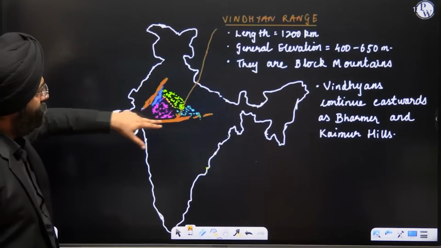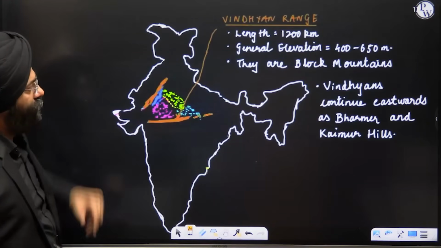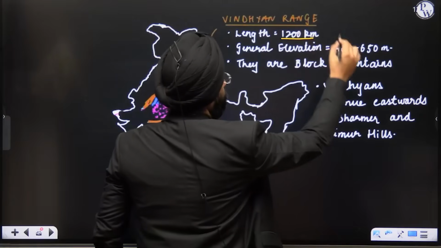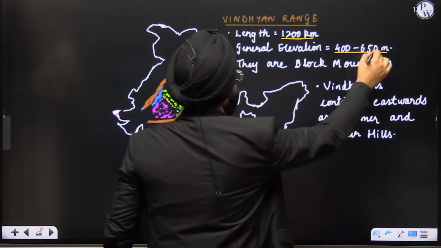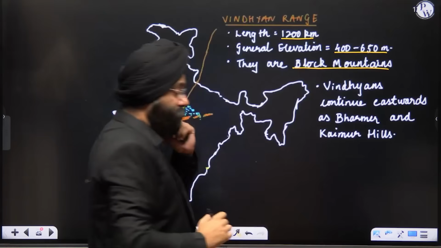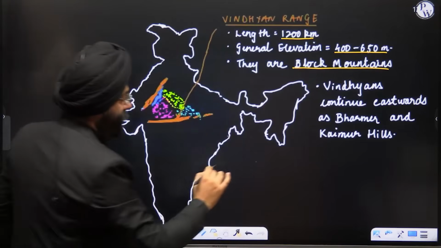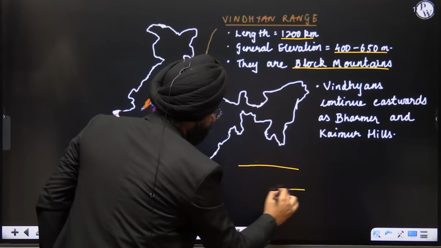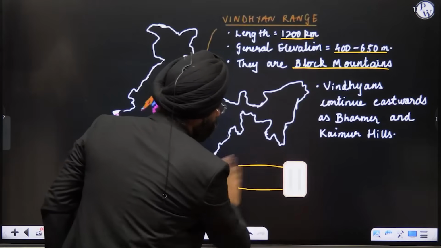Next comes the Vindhyan Range. Now see, Vindhyan Range is 120 kilometers approximately, elevation of 400 to 650 meters. These are block mountains. Now please understand there is something very important, block mountains. Let us say there is some rock structure. Let us take a small example over here, right?